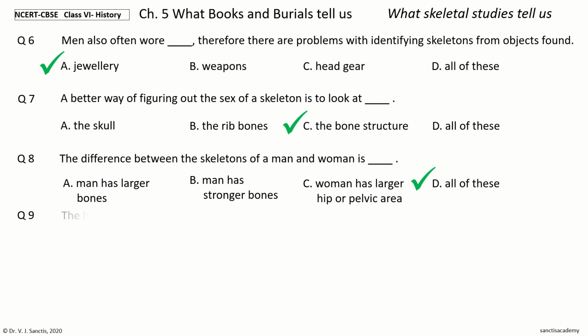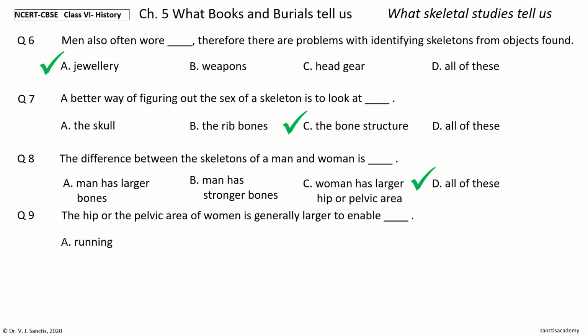Question 9. The hip or the pelvic area of women is generally larger to enable dash. The options are running, childbearing, squatting, all of these. Your time to choose. And the answer is childbearing. So, the hip or the pelvic area of women is generally larger to enable childbearing.